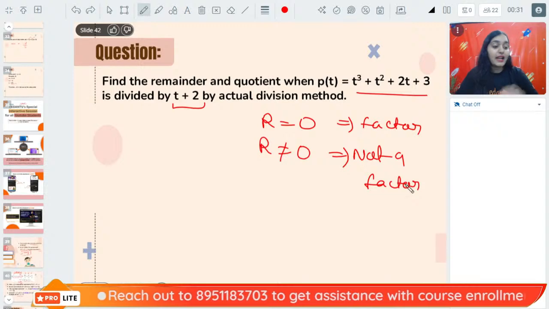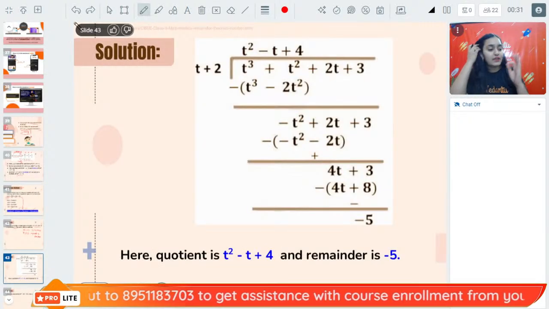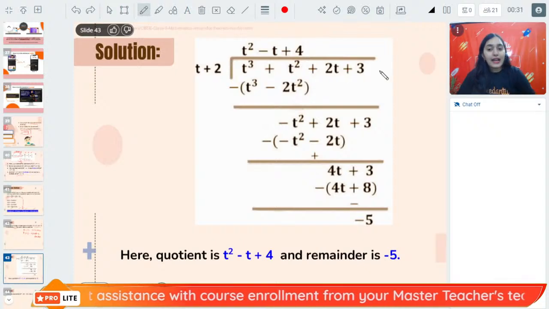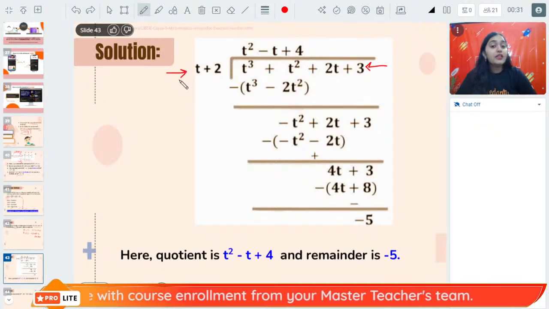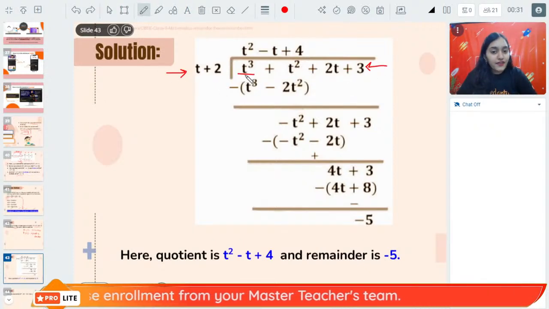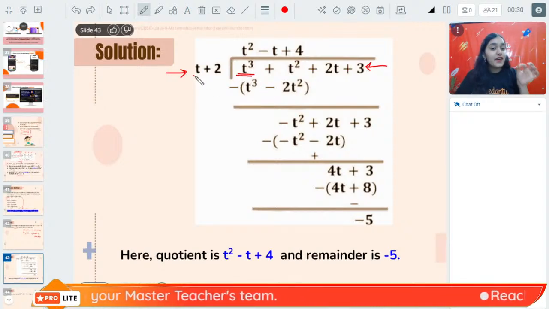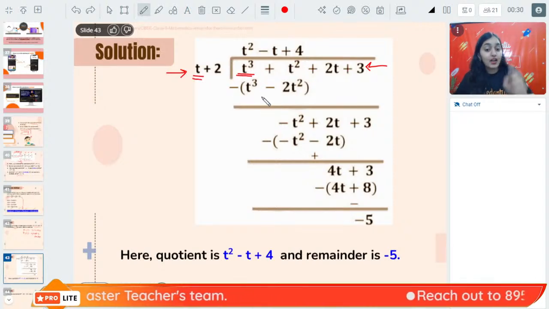Now, let us understand how we do long division method. Okay. First, write down the dividend, write down the divisor. Now take the first term of the dividend, divide it with the first term of the divisor.